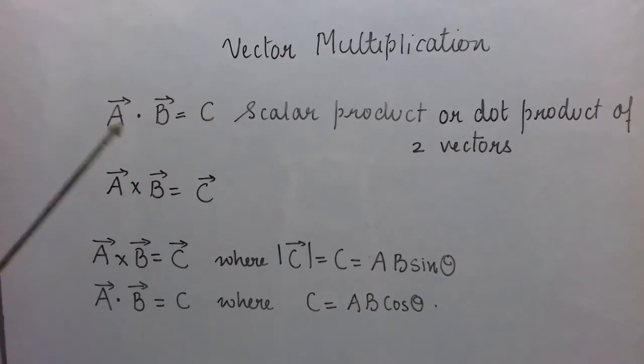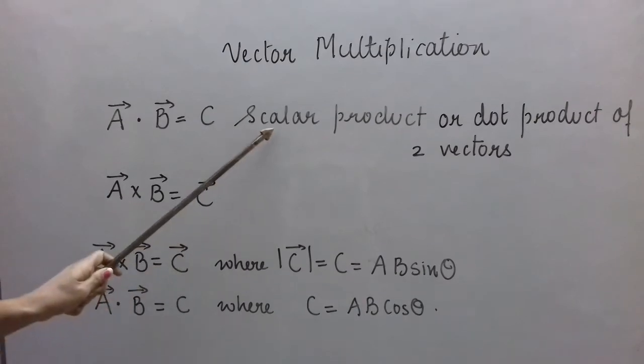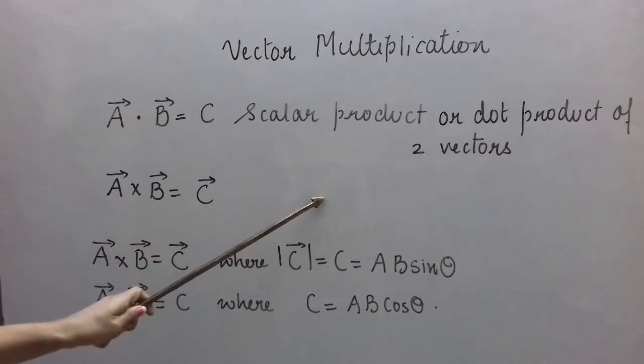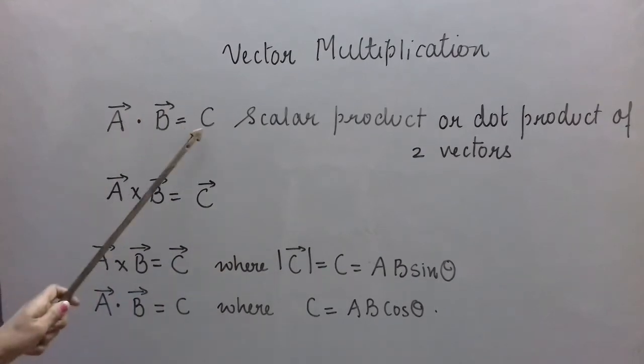Now there is one more method, called the vector product or cross product of two vectors. The previous one is the dot product or scalar product.